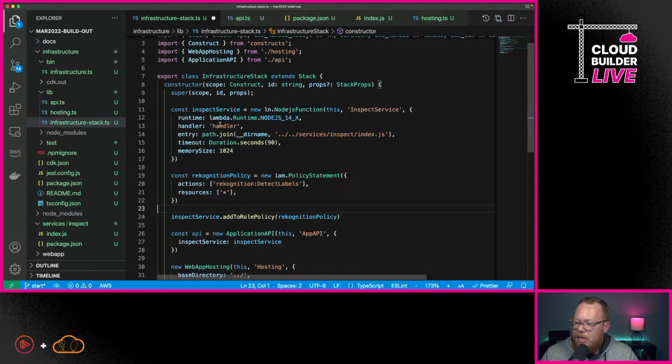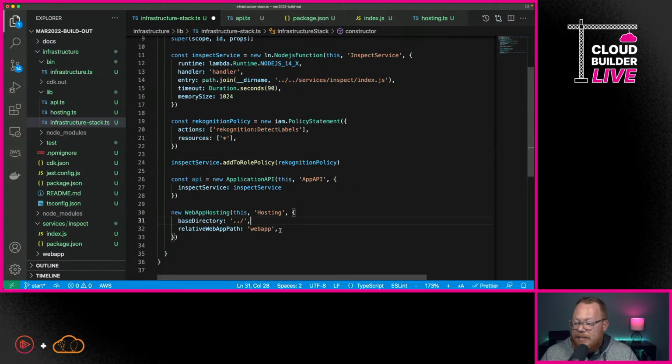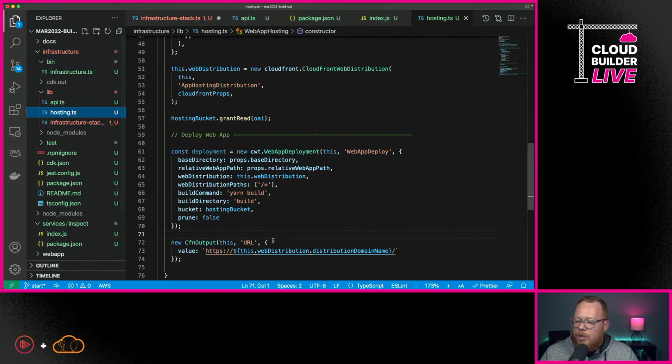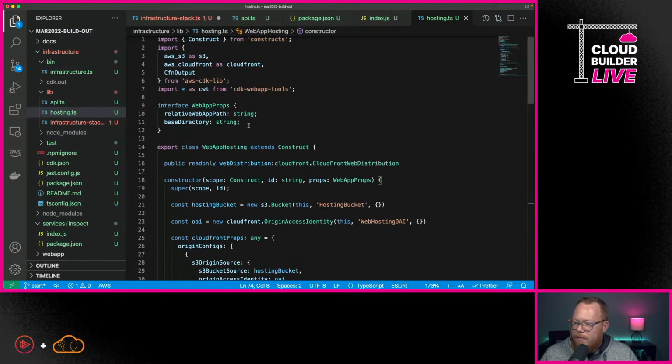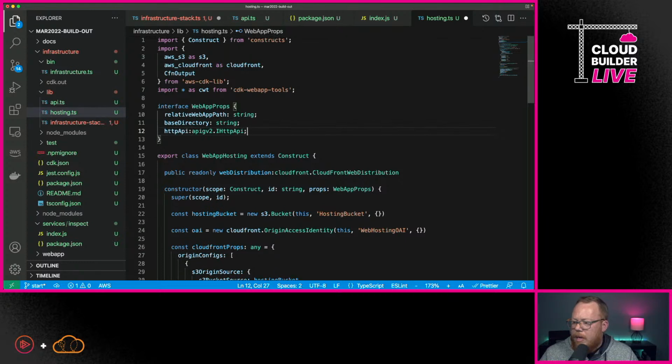So the next thing that we need to do here is we're going to need to pass this in to our web app hosting construct that we just created. So we're going to pass in our HTTP API, but we haven't done anything with it yet, so it's still going to have an error. So I'm going to go back here under hosting. And from here, we are going to include this as a prop that we need to bring in. And what we need to do now is also do an import to actually bring this in.